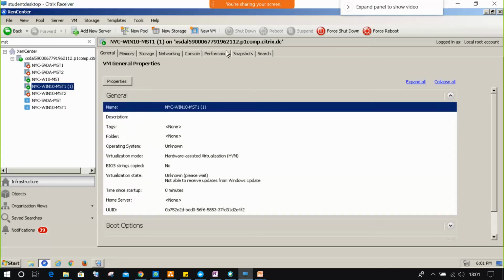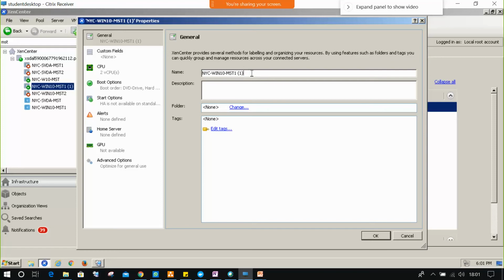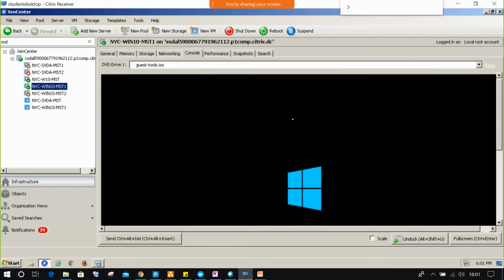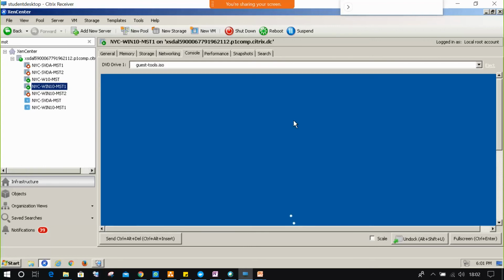And go to properties. And from this virtual machine, you can check the console. If the machine is looking good, then you can take a snapshot. A snapshot is a feature which will help you to take a current running backup file of the virtual machine. At any point of time, if the virtual machine gets corrupted, you can restore it to the previous version with the help of the snapshot feature.